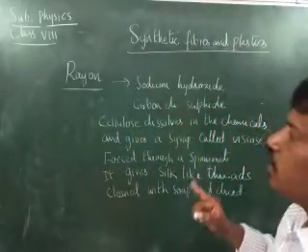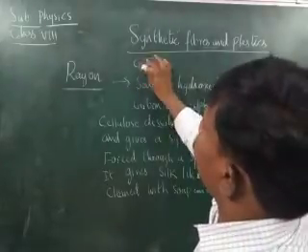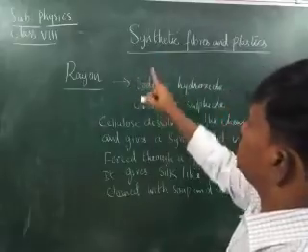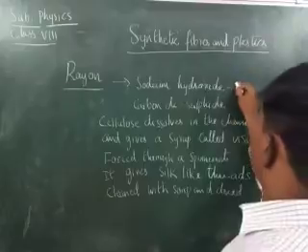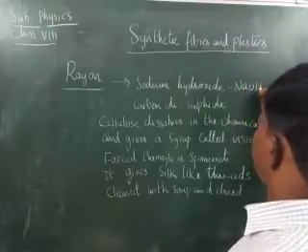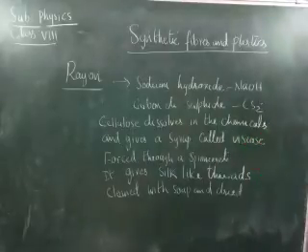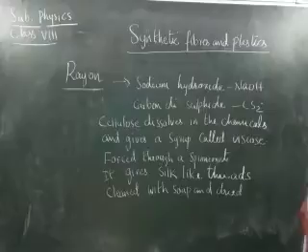Okay children, rayon is obtained from the cellulose of wood pulp. This cellulose is first treated with chemicals, that is sodium hydroxide, NaOH, then added to the carbon disulfide solution, CS2. It dissolves in the chemicals and gives a syrup called viscose.